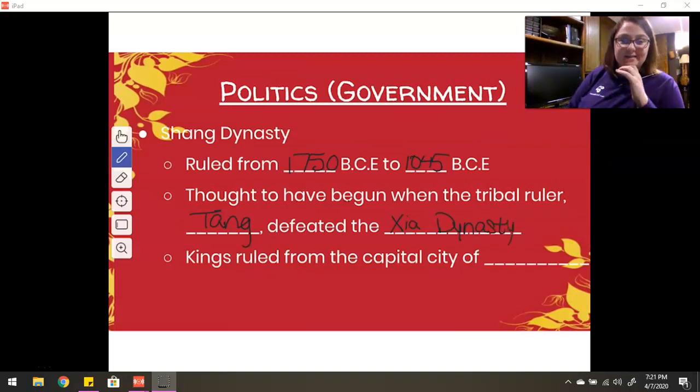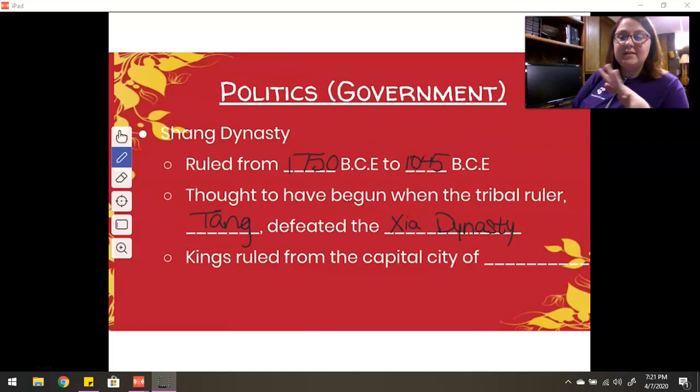The Xia Dynasty. In Chinese, Xi is like a shi sound almost. So it's a Xia, or the Xia Dynasty. The Xia Dynasty. Like I said, I do not know Chinese.